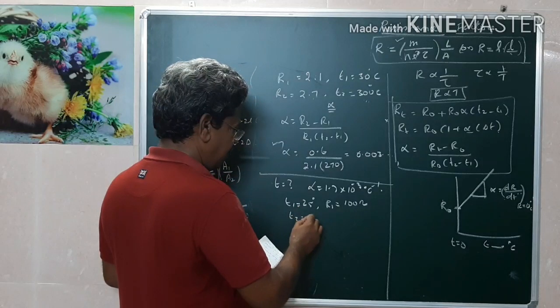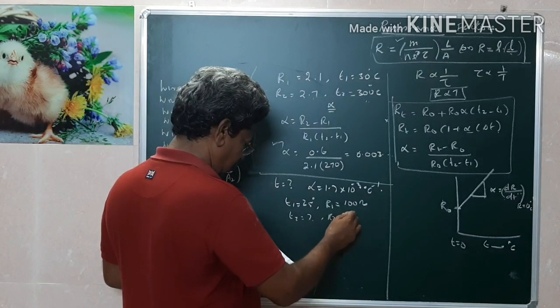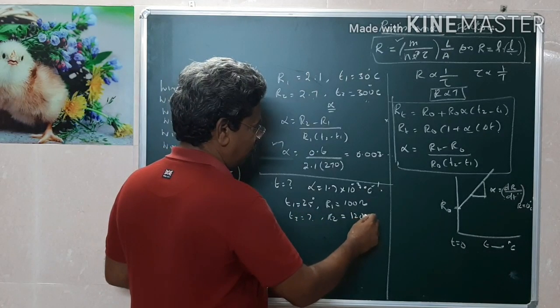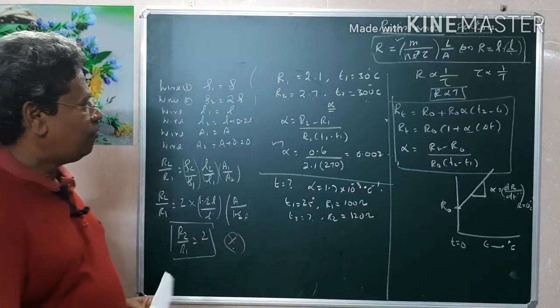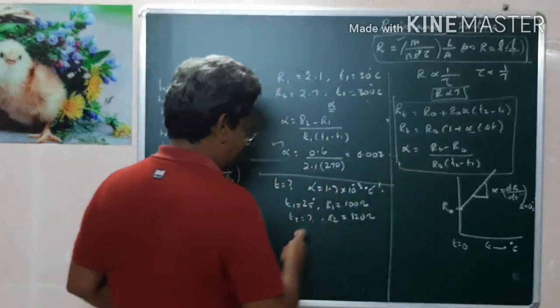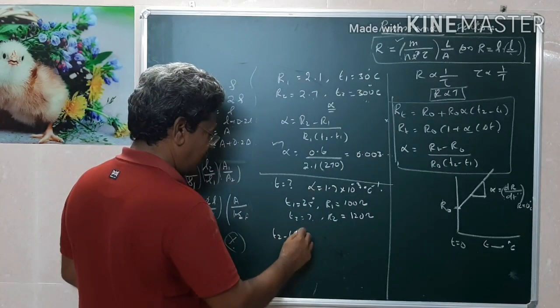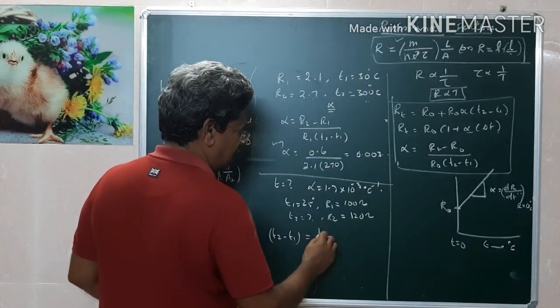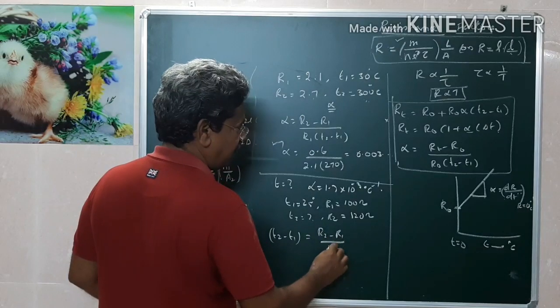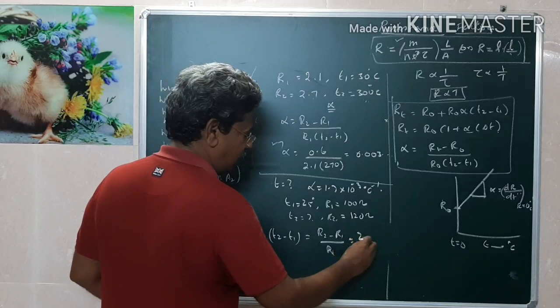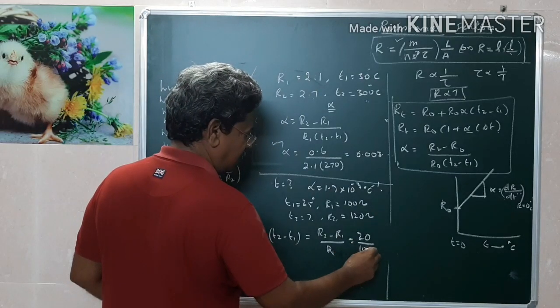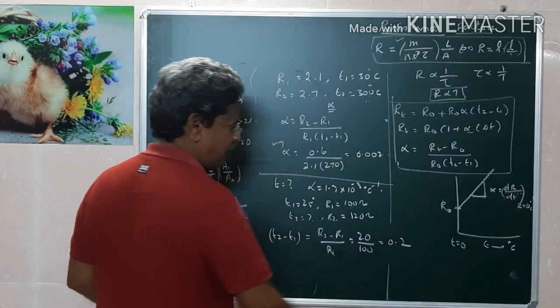What is the temperature at which the resistance R2 becomes 120 ohm? Now we want to find out T2, not T. Therefore, from this formula, T2 minus T1 will become R2 minus R1 by R1. R2 minus R1 is 20 divided by R1, 100. This is equal to 0.2.